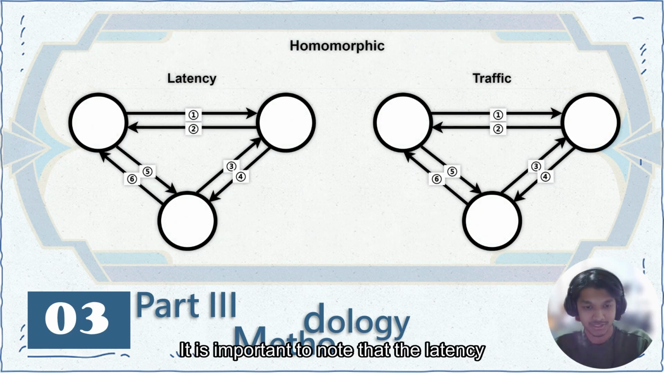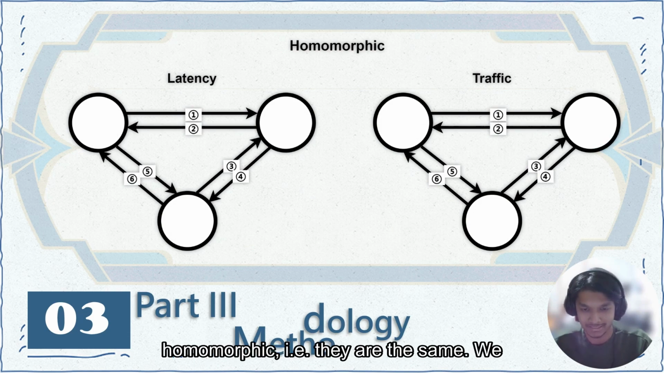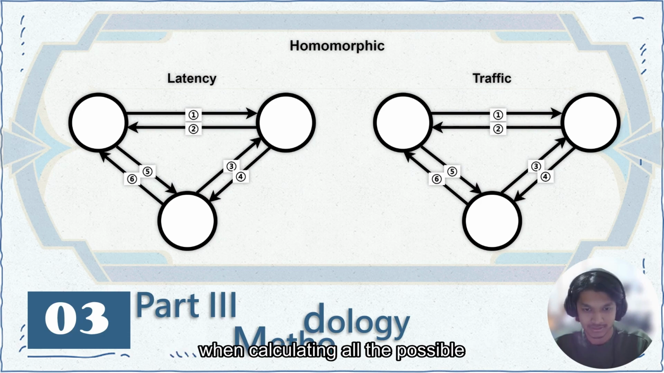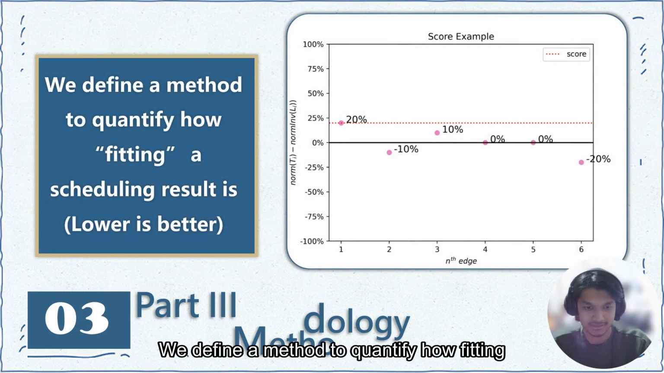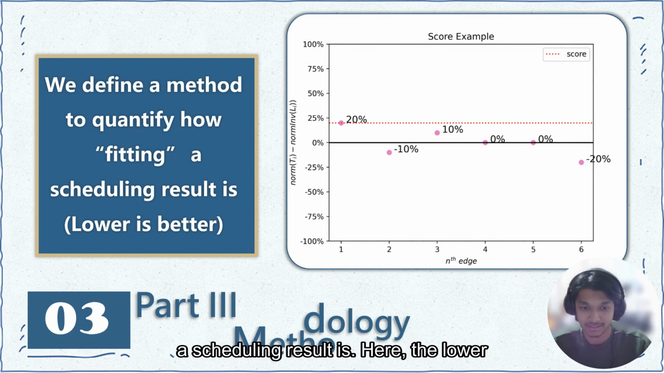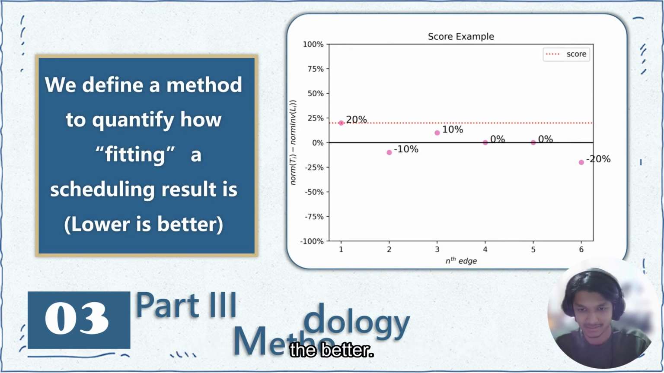It is important to note that the latency graph and the traffic graph are both homomorphic, i.e. they are the same. We will be using this point to our advantage when calculating all the possible schedulings. We define a method to quantify how fitting a scheduling result is. Here, the lower the better.